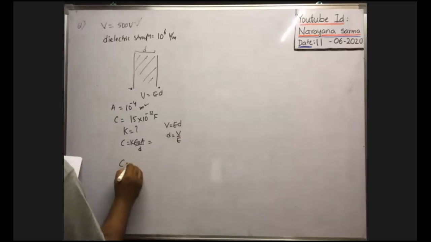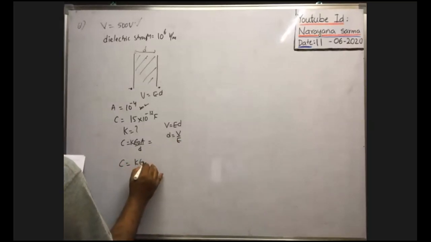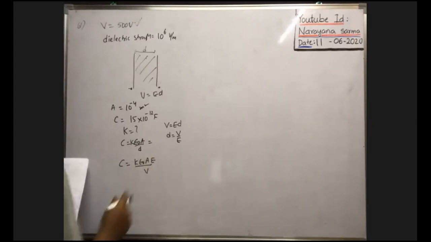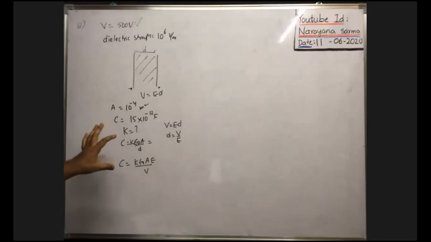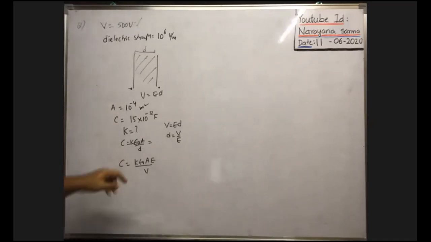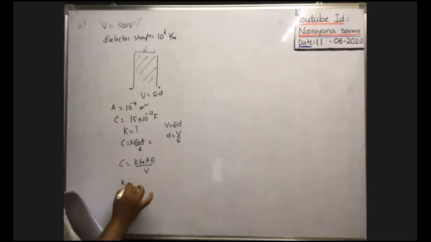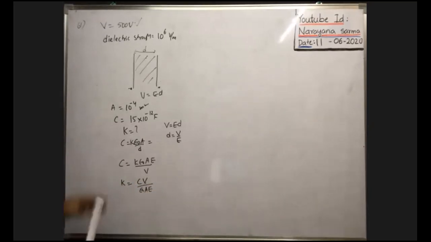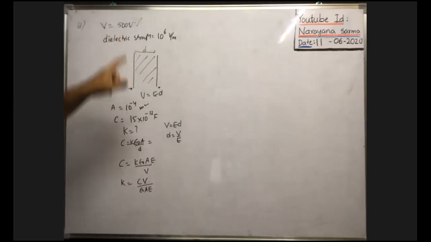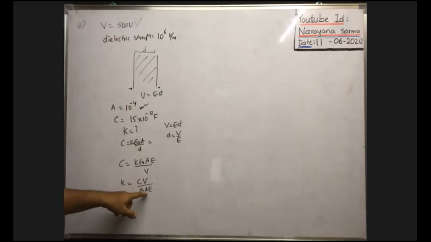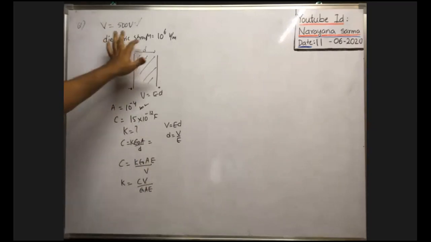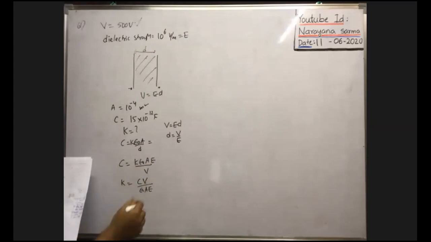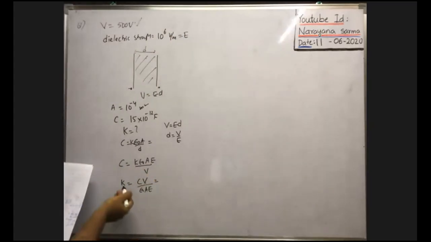So therefore C is equal to K epsilon naught A by D, means V by E means into E we can write. Here they asked what is the dielectric constant K. K is equal to CV by epsilon naught A into E we can write now. C is already given, V is given, epsilon naught we know, area of the plate is given, and the maximum intensity of electric field, the dielectric strength, is also given. Everything is given. Now we substitute here, then we can have the dielectric constant.